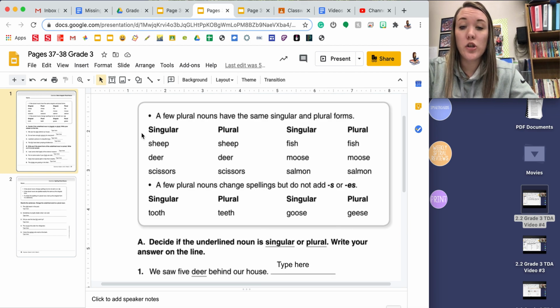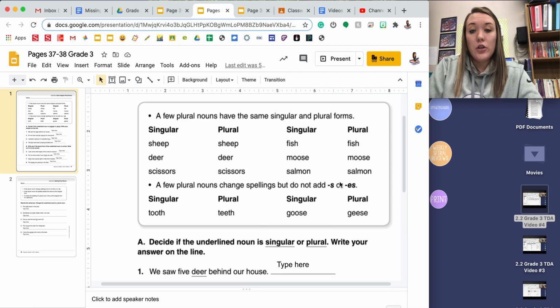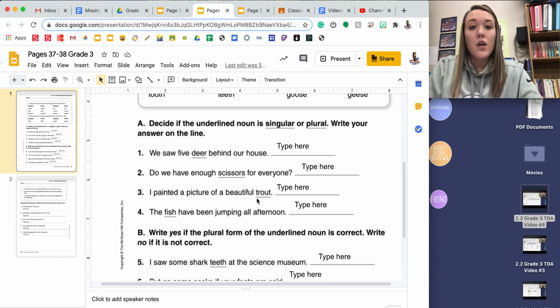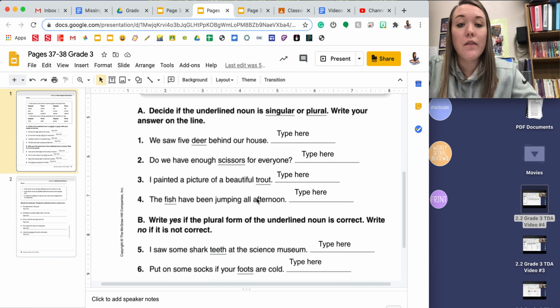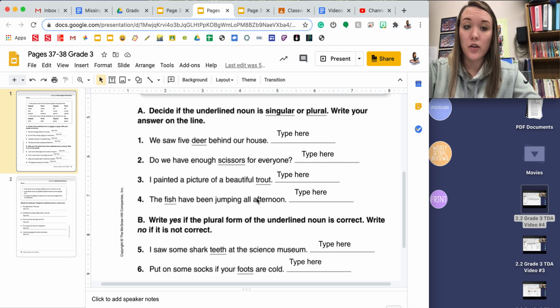Some plural nouns change the spelling of the words, but they don't add S or ES. Some examples of that are tooth changes to teeth, and goose changes to geese. You need to use this box at the top to help you on the bottom. Part A says to decide if the underlined noun is singular or plural, and you're going to write the answer on the line. I am fine if you want to put an S for singular or a P for plural.